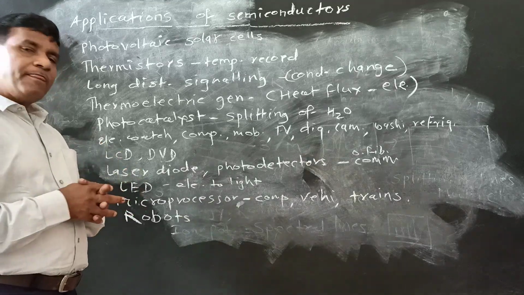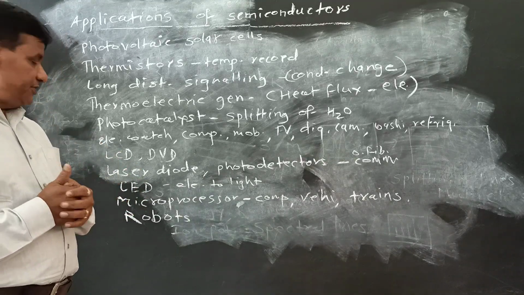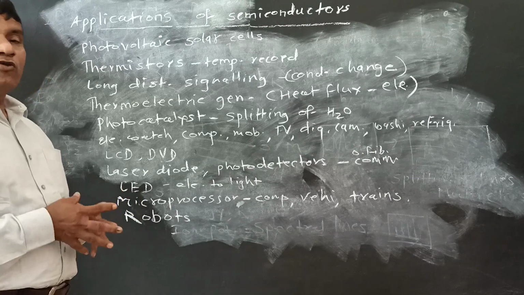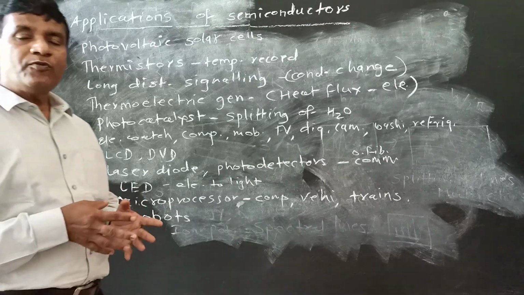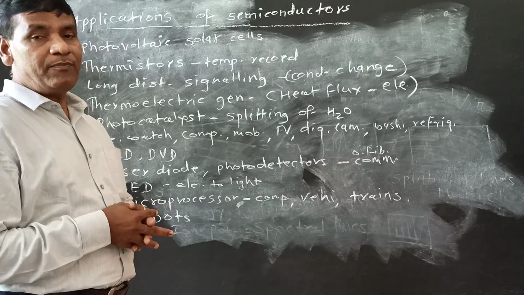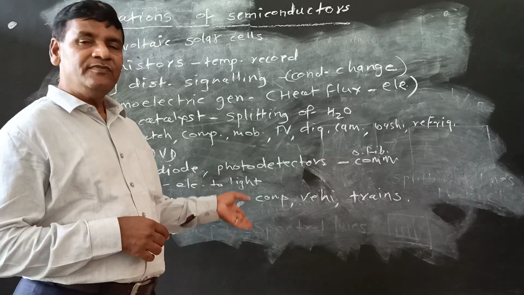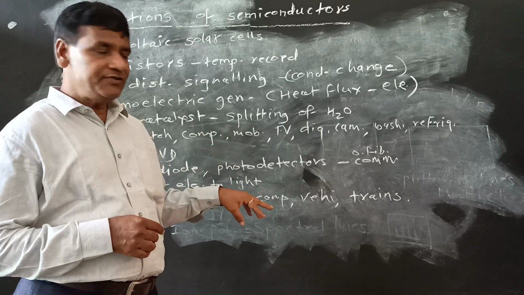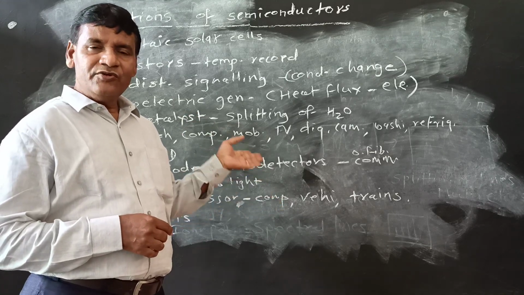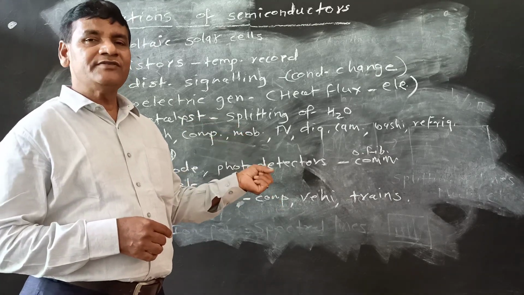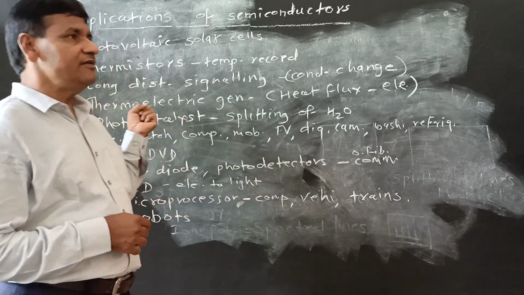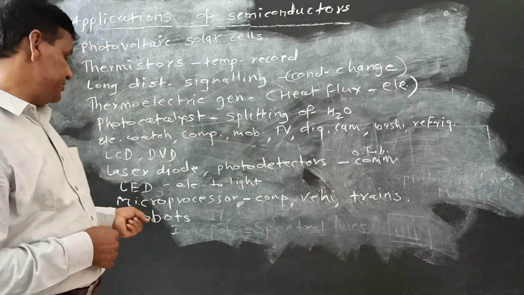We can use semiconductors in making microprocessors, and microprocessors are widely used in computer systems, for different vehicles, trains. So almost all areas have been covered by semiconducting materials.